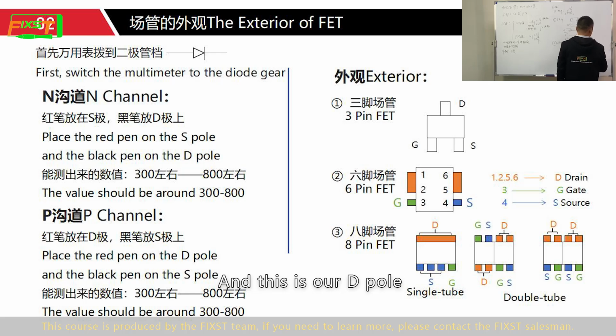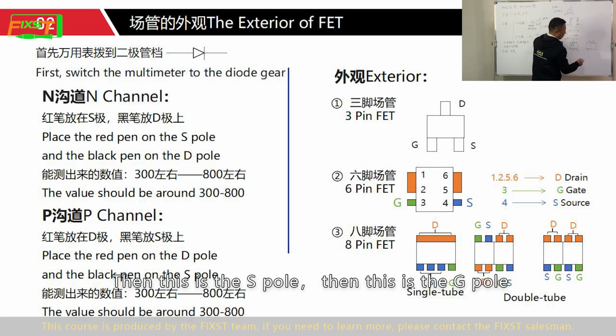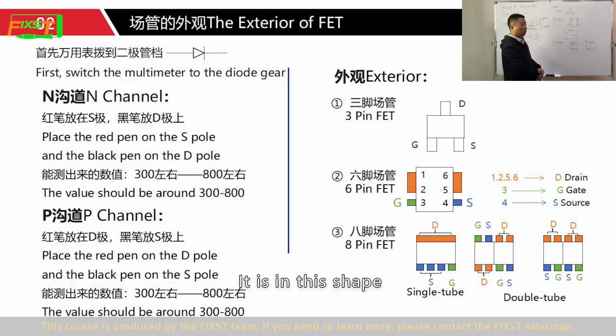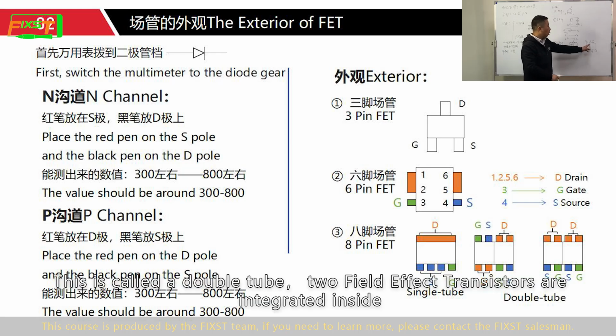And this is our D pole. Then this is S pole, then this is G pole. It is in this shape. This is called double tube. Two field effect transistors are integrated inside.